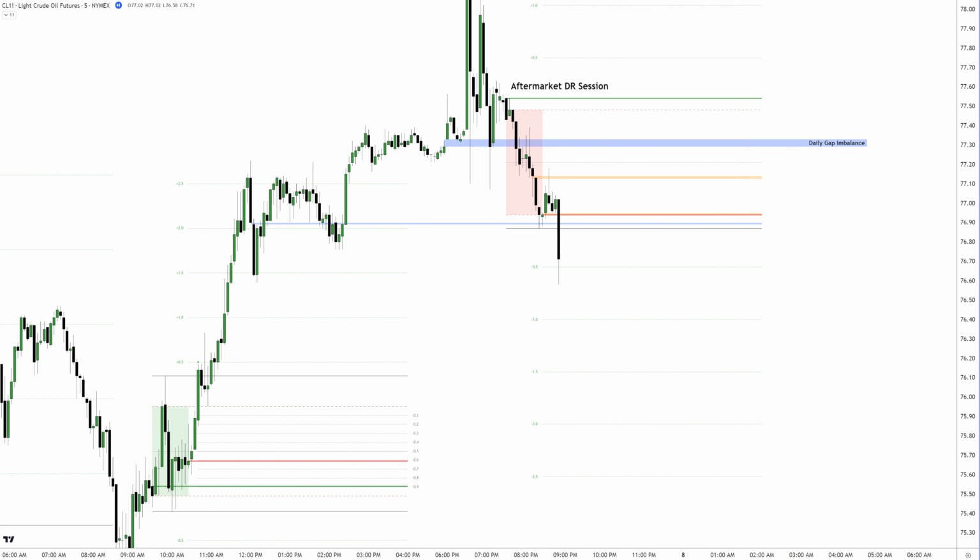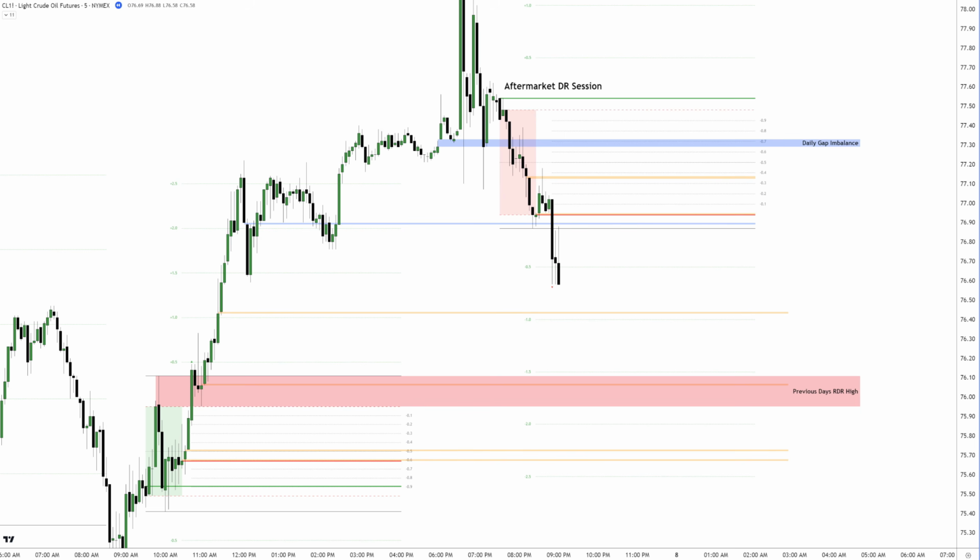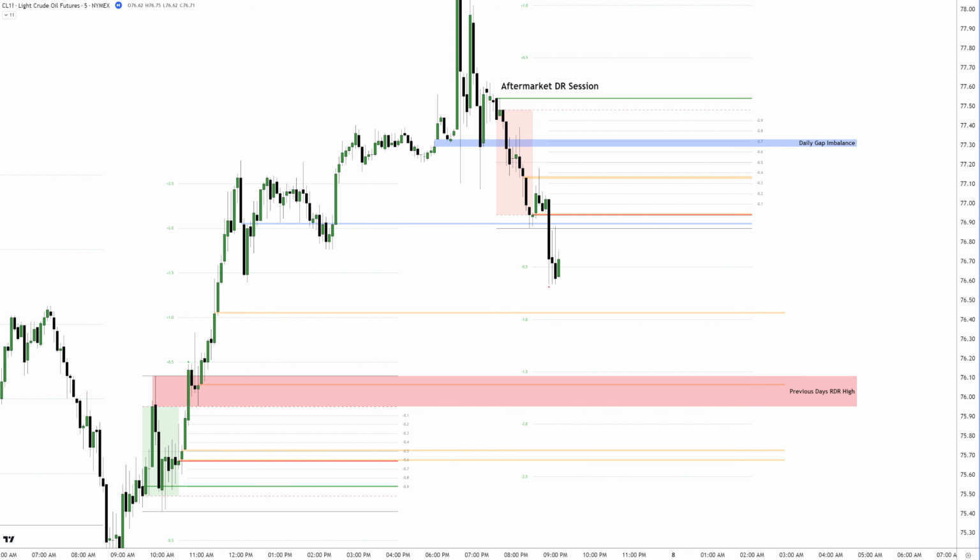In terms of targets, the obvious choice is the next standard deviation level of 1, but there are a few other details that provide extra confidence for lower targets. Specifically, the previous day's regular DR session high and the open magnetic volume imbalances created the day before. Now that we are prepared for entering, we wait for clear rejections. There have already been 2 beautiful rejections from the defining range low, but price is too far away to offer a setup that gives you enough risk to reward while covering key areas with your stop loss.